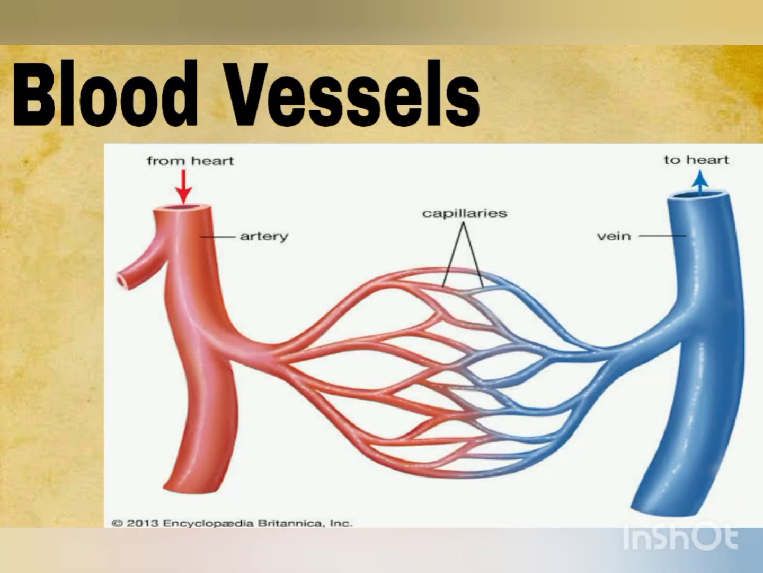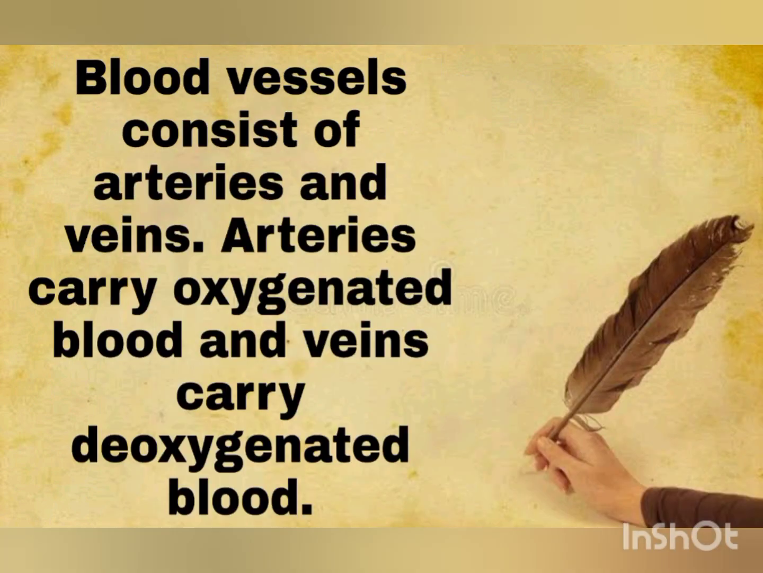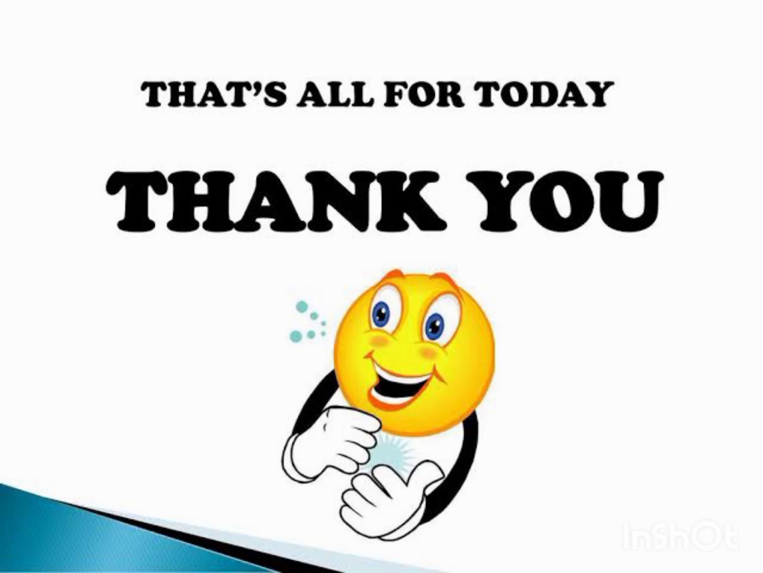Next one is the blood vessels. Blood vessels consist of arteries and veins. Arteries carry the oxygenated blood and the veins carry the deoxygenated blood.